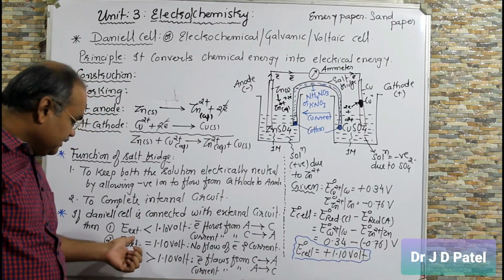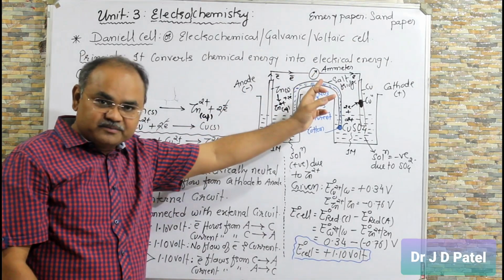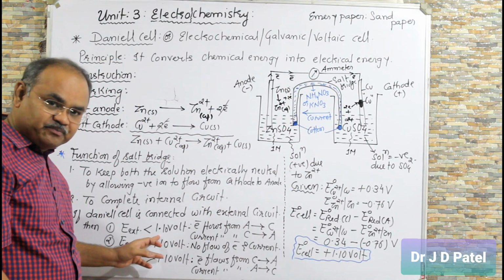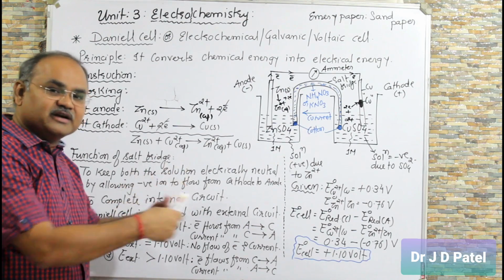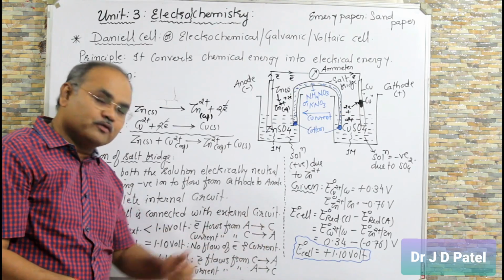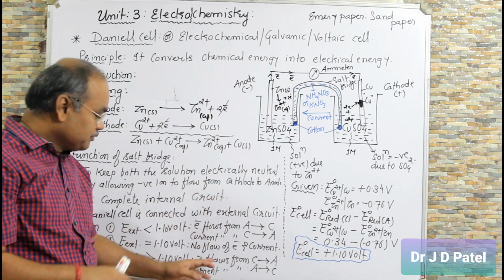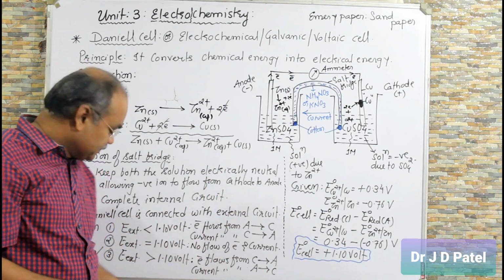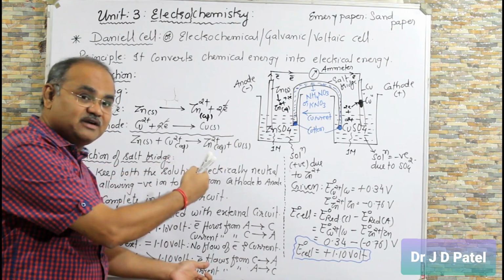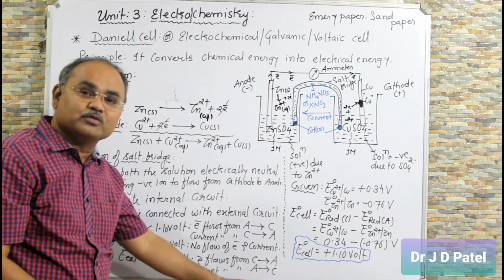Again I am repeating. If E external means when I have connected the external circuit in this Daniell cell, and if it is less than 1.10 volt, means till then reaction will continue in forward direction. So electron will flow from anode to cathode, current will flow from cathode to anode. If it is equal to 1.10, cell will stop, means no flow of electron, no flow of current. And if E external is greater than 1.10 volt, reverse reaction will take place and electron will flow from cathode to anode, current will flow from anode to cathode.